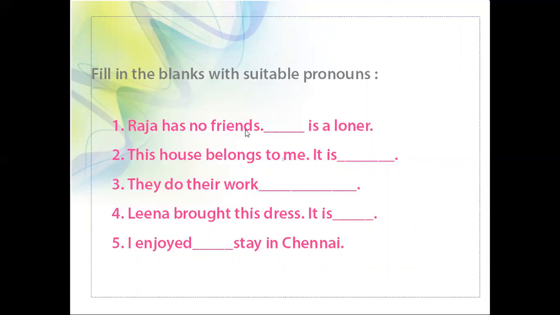Raja has no friends. He is a loner. Yes, you are correct. The answer is he. This house belongs to me. It is dash. What is the answer? This house belongs to me. It is, what is the answer? Mine. Yes, you are correct.